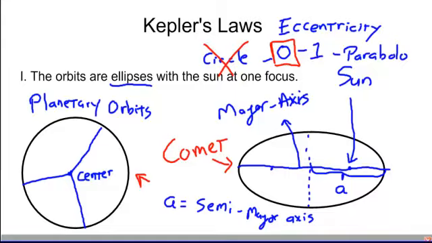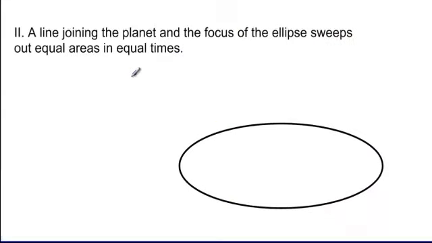Now, Kepler's second law says that a line joining the planet and the focus of the ellipse will sweep out equal areas in equal times. Everybody loves this law because that makes so much sense, doesn't it? What does this mean? Well, let's put our sun in here at one focus.